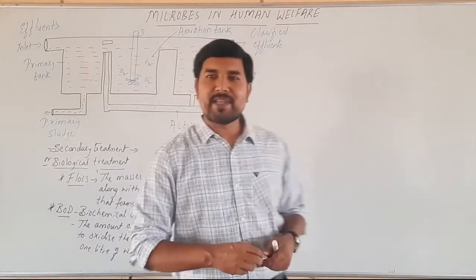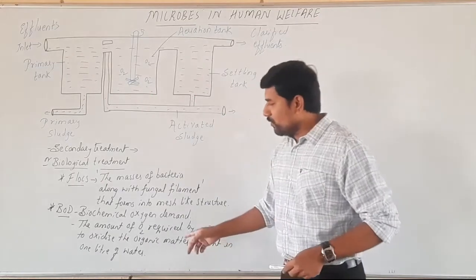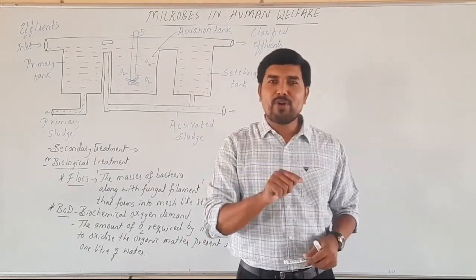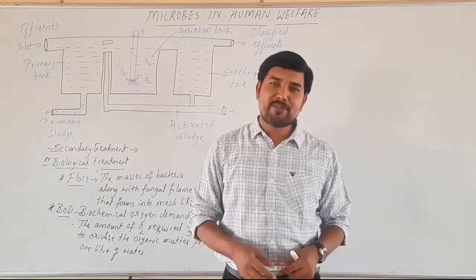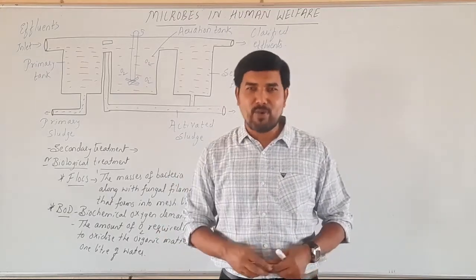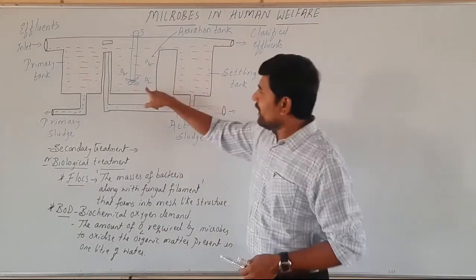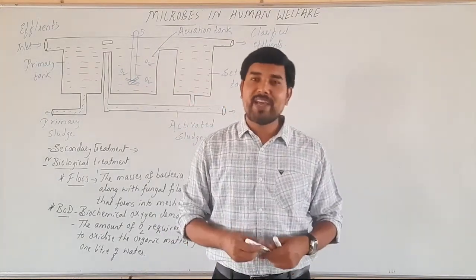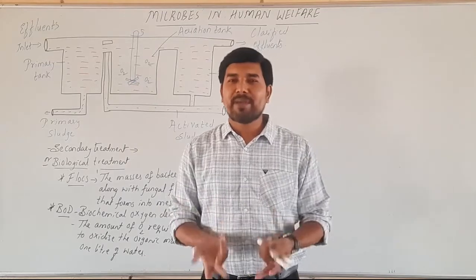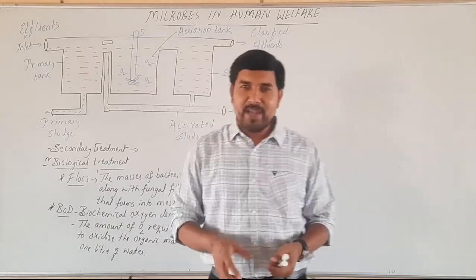This is what is termed as a BOD. So BOD is the amount of oxygen required by the microbes to oxidize the organic matter present in 1 liter of water. That means the BOD has to be reduced. Why the BOD has to be reduced? What will happen if the BOD is not reduced?